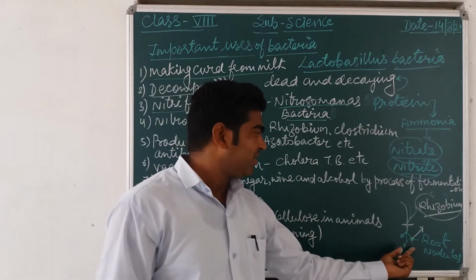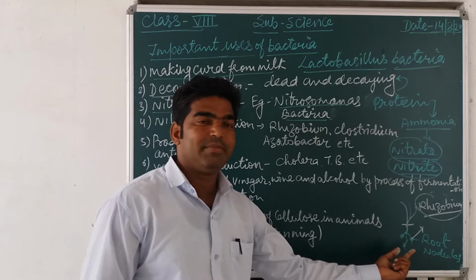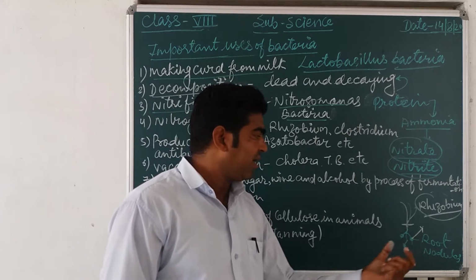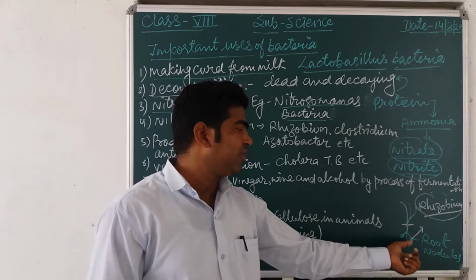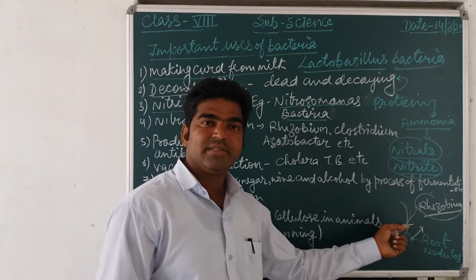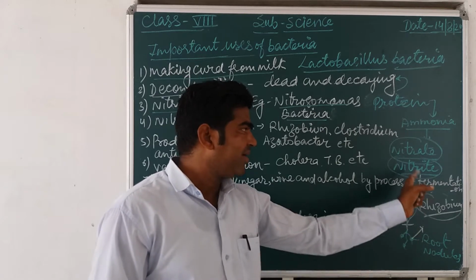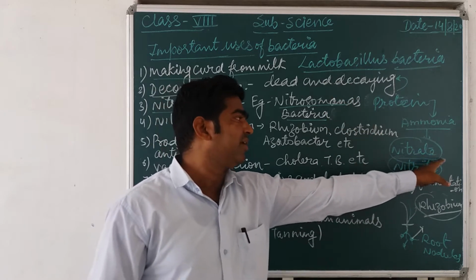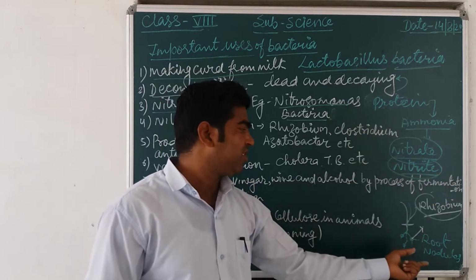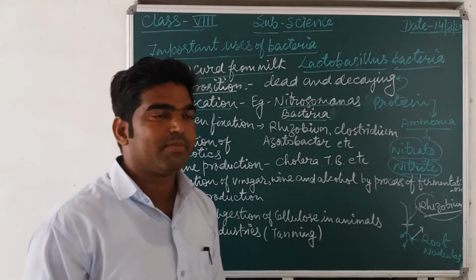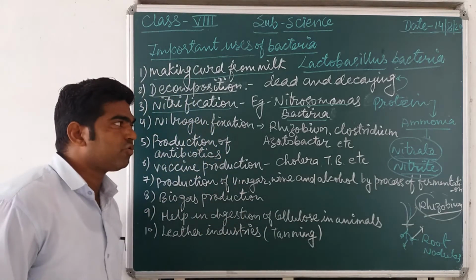Here the bacteria got what? Shelter. It found its habitat or a shelter here in the root nodules. And what is the benefit for the plant? This bacteria converts atmospheric nitrogen into nitrate and nitrite, and that can be utilized by the plant for development or for formation of protein and other things. So this type of association is called what?